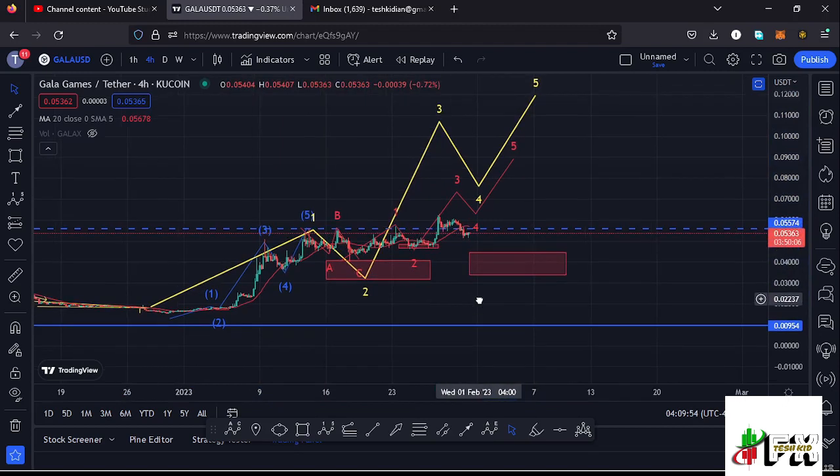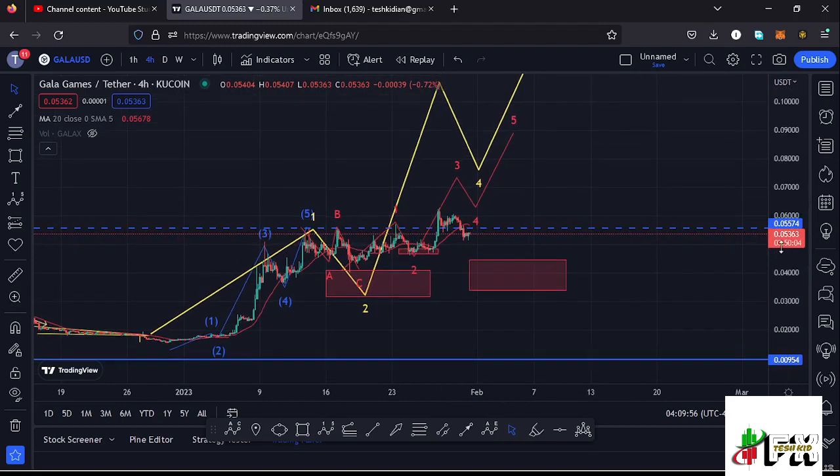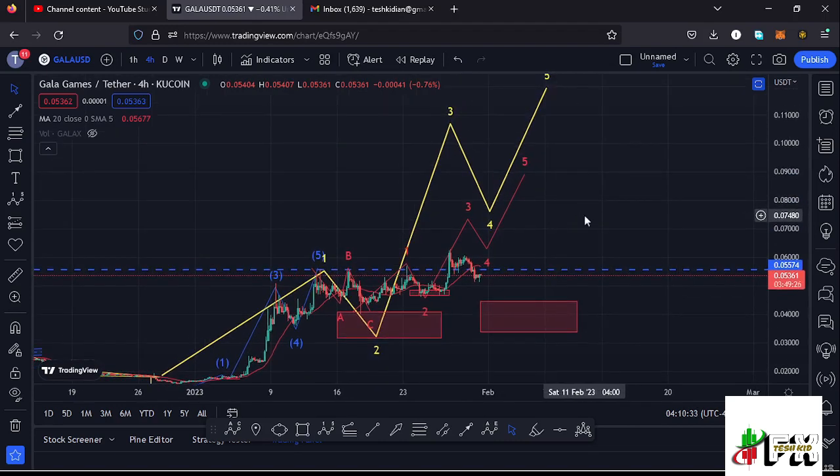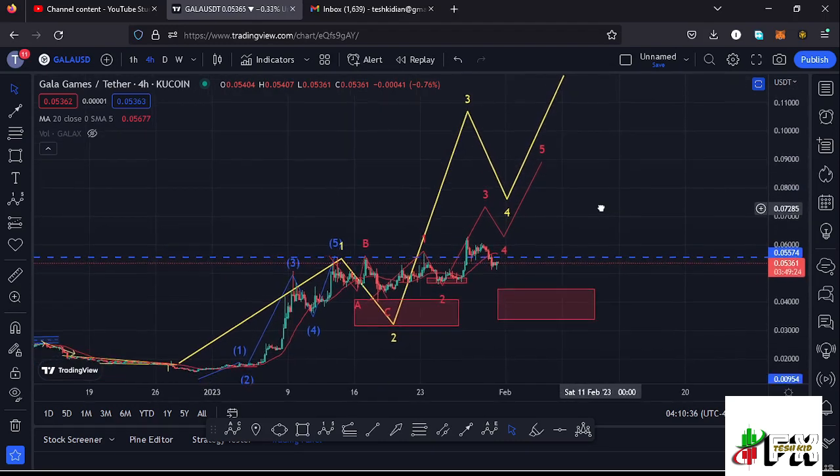But as long as we are holding above the wave 1 high at around the $0.05574 mark, then there are chances of fully maximizing our target area at around the $0.07 mark in the formation of that Elliott wave count 3 to the upside, before we can expect a wave 4 and then a wave 5 to fully maximize the formation of that larger Elliott wave count 3. So those are the short-term scenarios that I'm expecting to play out.